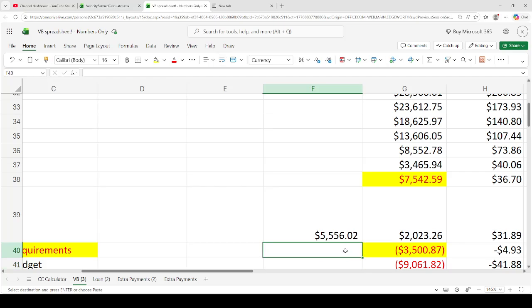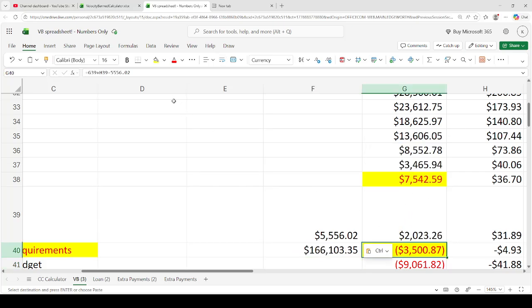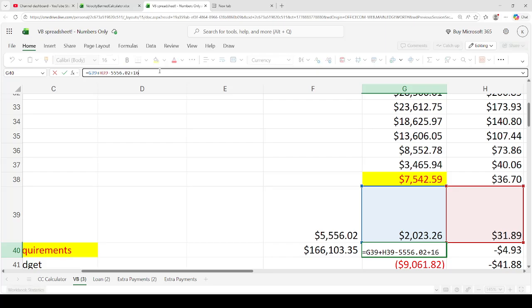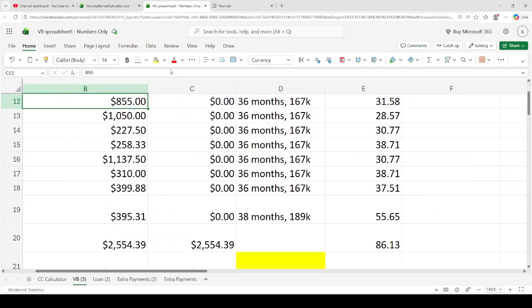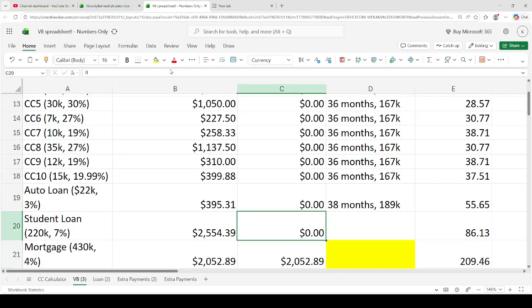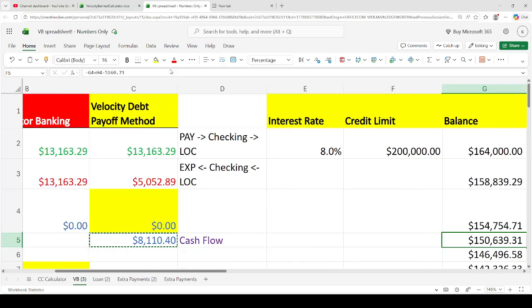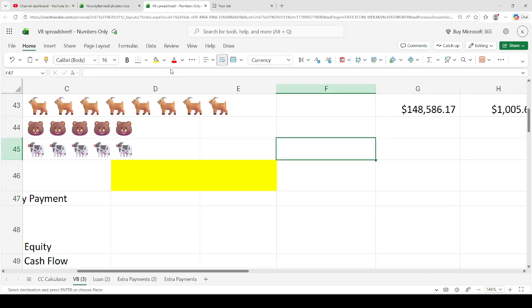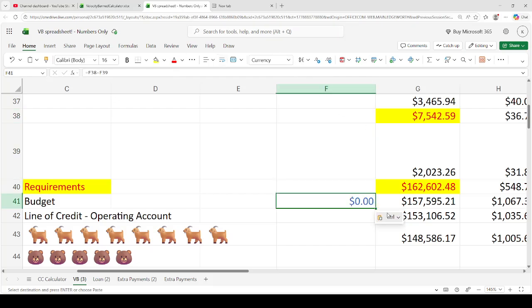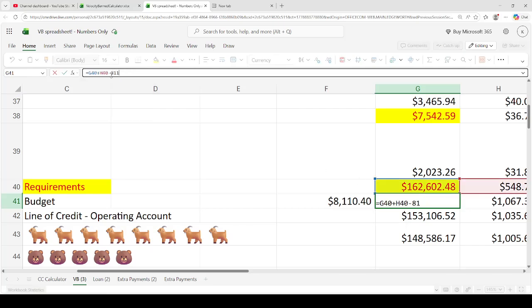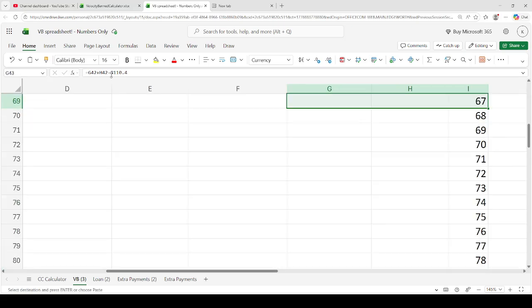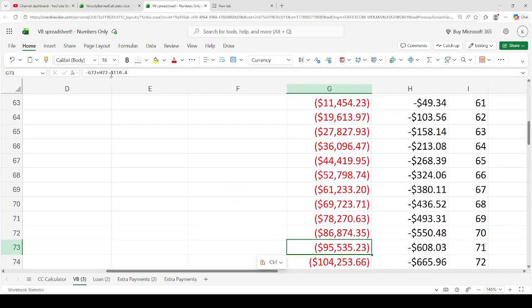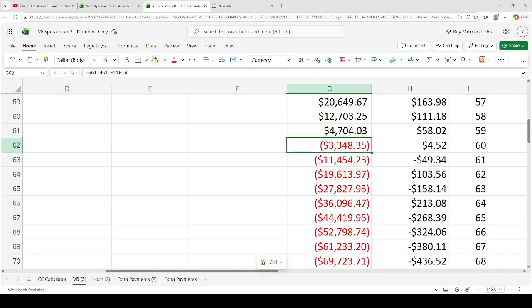So let me go ahead and do this, and I'm going to go ahead and Control B plus 166,103.35. And then now, what's our cash flow? Well, basically, this student loan goes to zero, and then now our cash flow is over 8 grand. Okay, and I'm going to copy and paste, and then we 8110.4, and then I'm going to copy and paste, and then we'll see that in month 60, student loan is